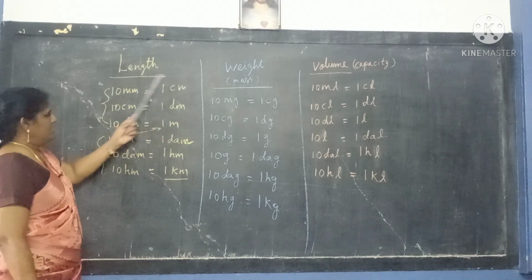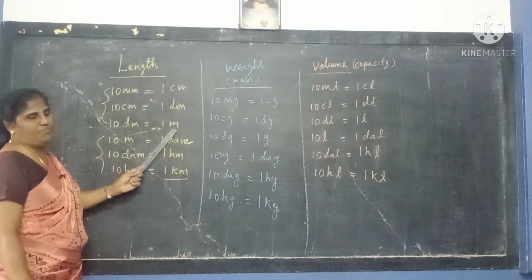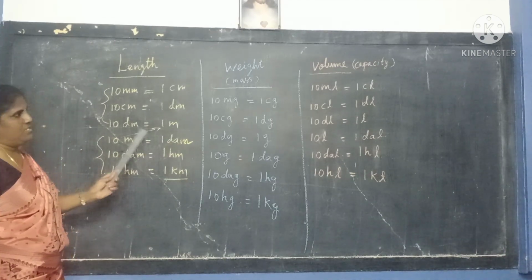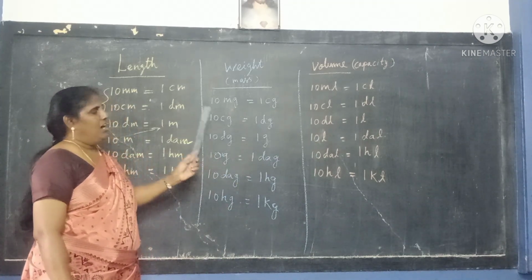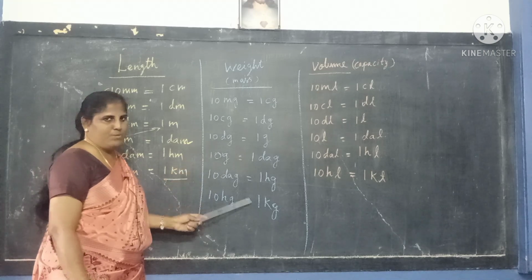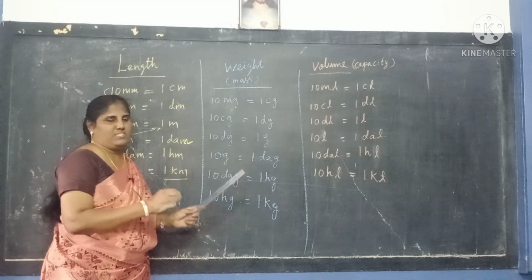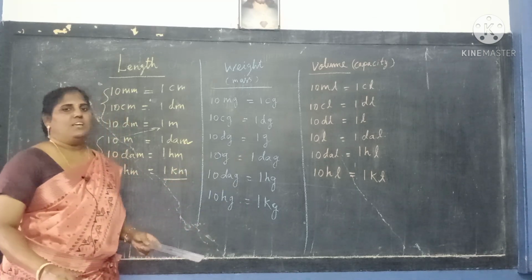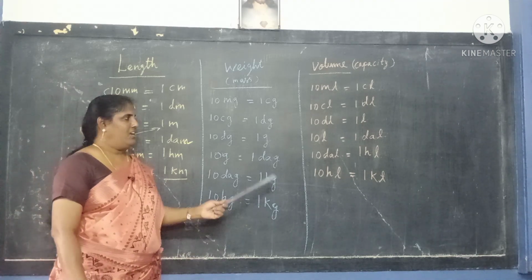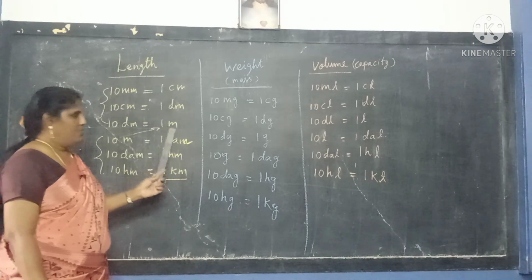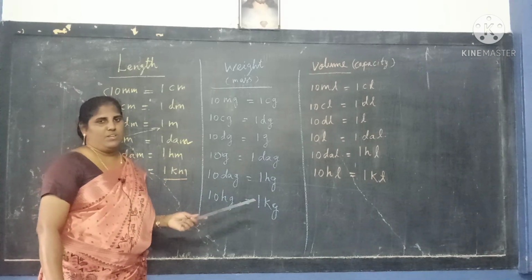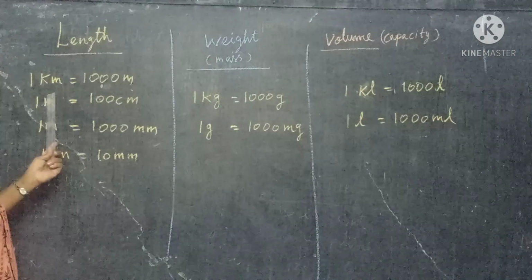Among these 3, this one is the bigger one. All the tables are like that only. Please understand and bifurcate the table again and again. You write and bifurcate it, otherwise you cannot do this sum easily. If you bifurcate it, and use the short form I already told you, you can do the sums very well. So shall we see the next one?